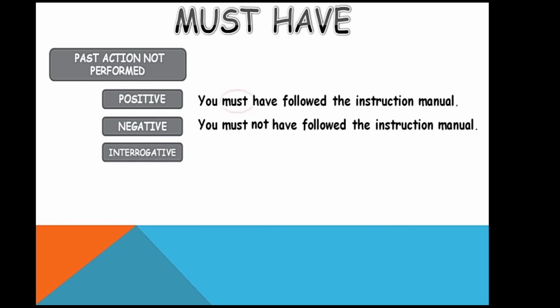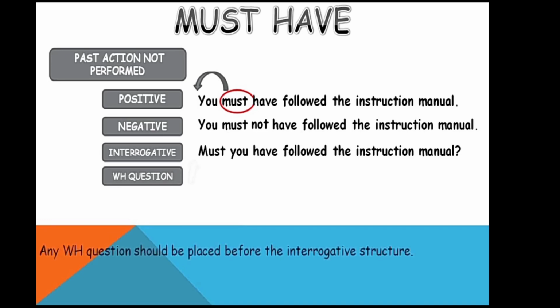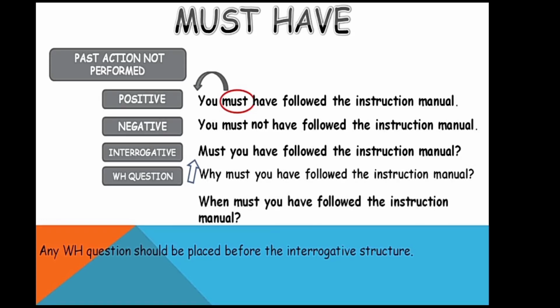The interrogative brings must to the front, and the rest will remain the same: must you have followed the instruction manual? For the WH question, add the WH word before the interrogative structure: why must you have followed the instruction manual?